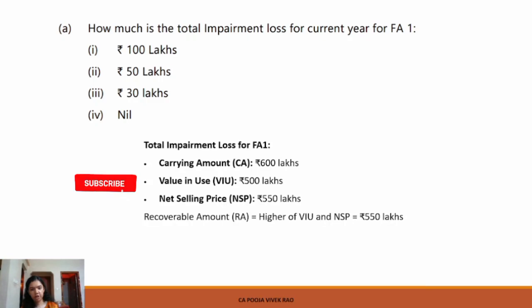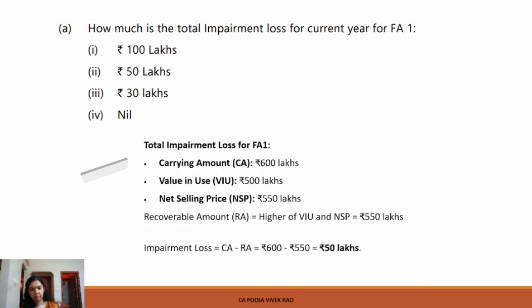Now coming to computation of impairment loss. Impairment loss is carrying amount minus the recoverable amount. So in this case, the carrying amount is rupees 600 lakhs and the recoverable amount is rupees 550 lakhs. Hence the impairment loss is rupees 50 lakhs. So the answer for this MCQ is option number 2, 50 lakhs.